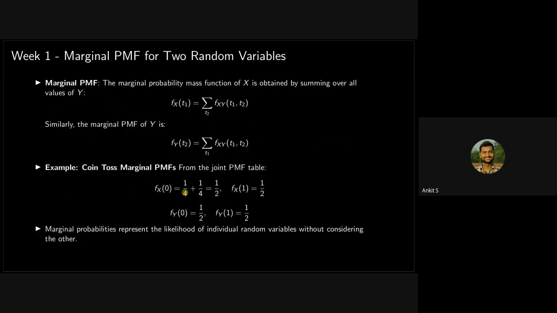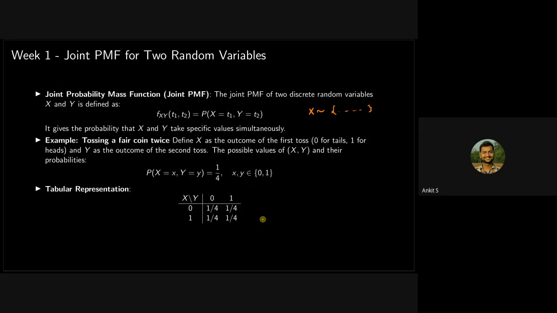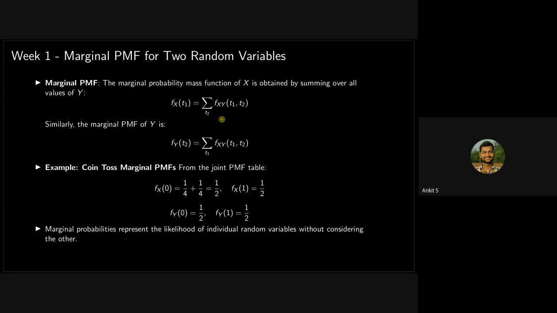Then we had the marginal PMF. What is marginal PMF? In case of jointly distributed random variables, we have two random variables. Okay, so we are generally interested in finding the probability that both of these will take some value together. But in case of the marginal distribution, we are interested in finding the probability that a single random variable will take some value.